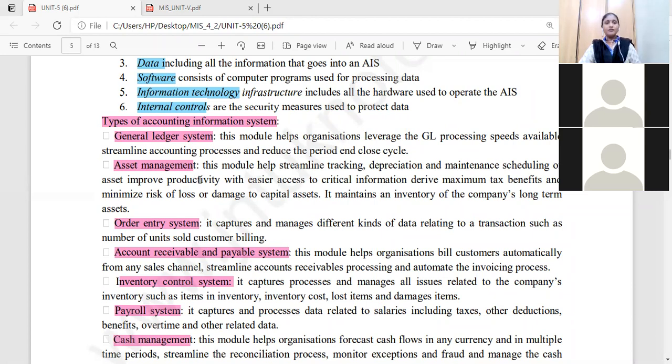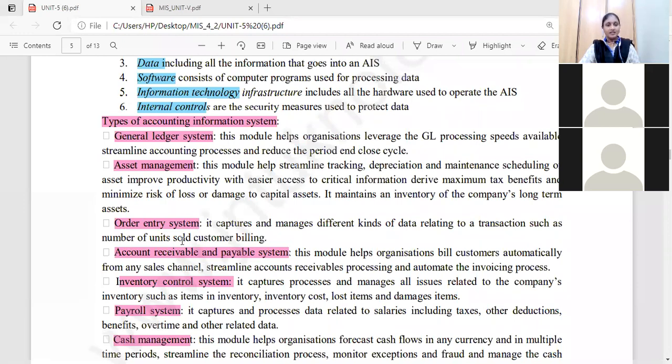Because suppose you take any fixed asset, there may be a maintenance requirement. Suppose your organization is an industry, and you bought a lot of machinery 5 years back. After 5 years, the machinery has some depreciation, so it needs some maintenance and repairs. It needs to be serviced. So for such depreciation and maintenance scheduling of your assets, it improves the productivity with easier access. So that is asset management.